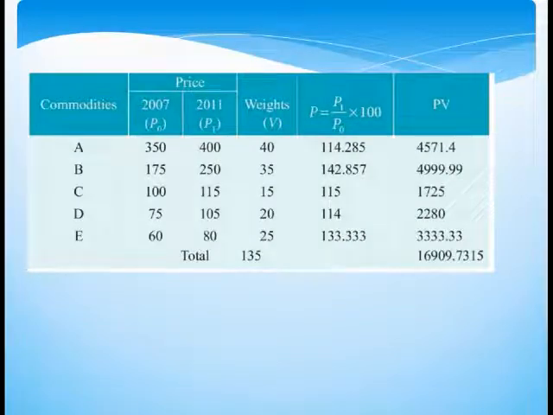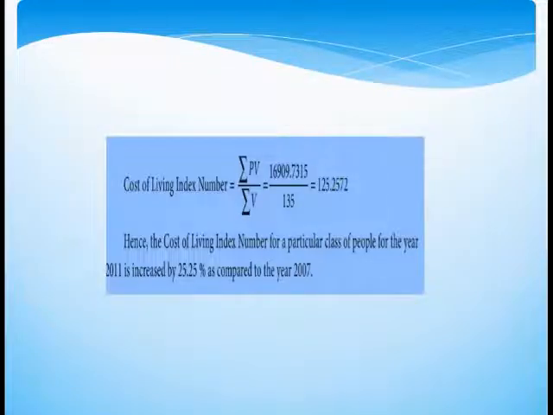First of all, we have to calculate the price relatives, that is P1 divided by P0 into 100. Then multiply P with the weights denoted by V. Then total the price relative column to get sigma PV. Also get the total of weights, that is sigma V. Apply the formula as per the family budget method. Here cost of living index number is equal to sigma PV by sigma V, that is